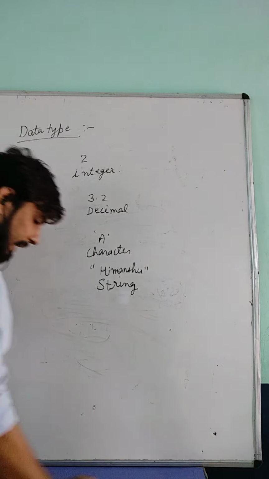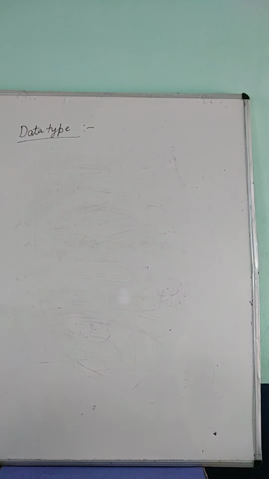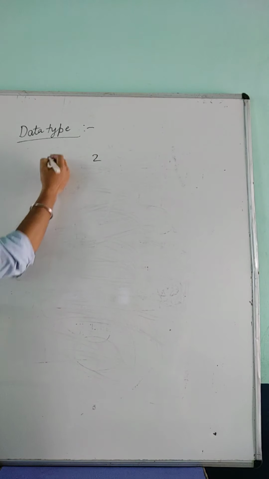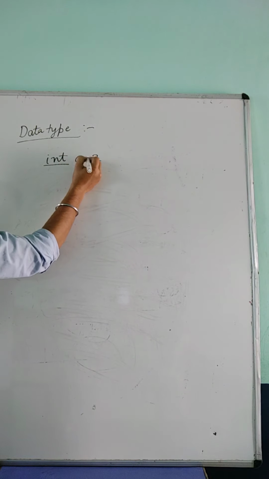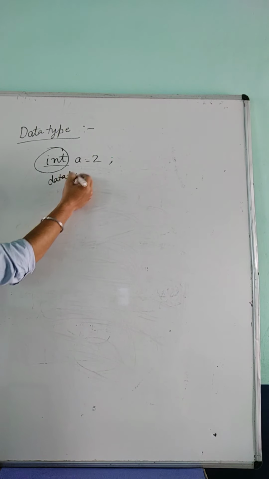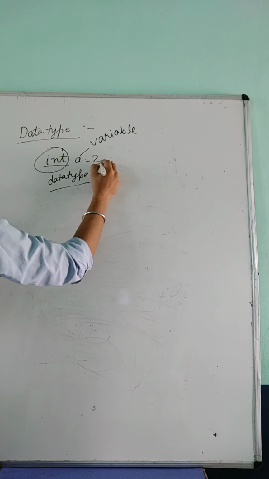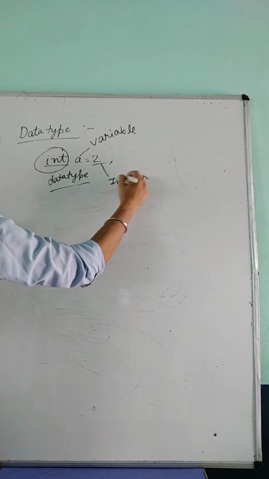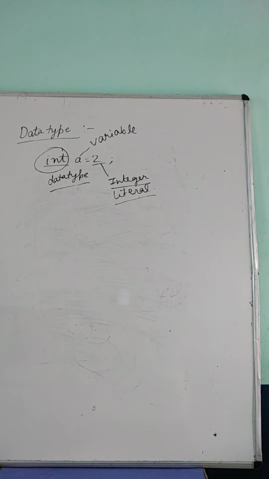And how will it take place? Let's discuss it. Suppose I had taken a value 2. I will use the data type: int a = 2. Here int is the data type, a is the variable, and 2 is our integer literal. We have discussed the integer literal. When we use an integer literal, the data type will be of integer type, so it is an int data type.